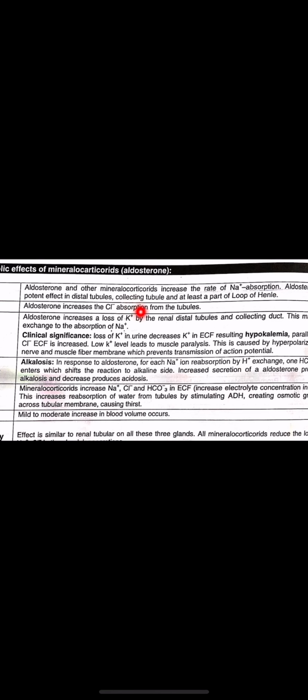The metabolic effects of mineralocorticoids: we already know that it is increasing the sodium absorption. So it acts on the distal tubules and collecting tubules in the kidney and at least some part of the loop of Henle, and it increases the rate of sodium absorption. And for chloride reabsorption, aldosterone increases the chloride absorption from the tubules because sodium brings chloride with it. Then for potassium excretion, aldosterone increases the loss of potassium by the renal distal tubules and collecting tubules.